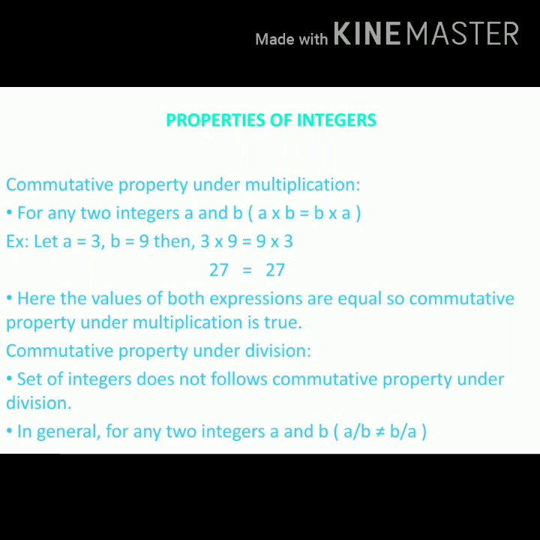Let a equal to 3, b equal to 9. Then 3 into 9 equal to 9 into 3. 3 into 9 equal to 27. 9 into 3 is also equal to 27. Here the values of both expressions are equal. So commutative property under multiplication is true.